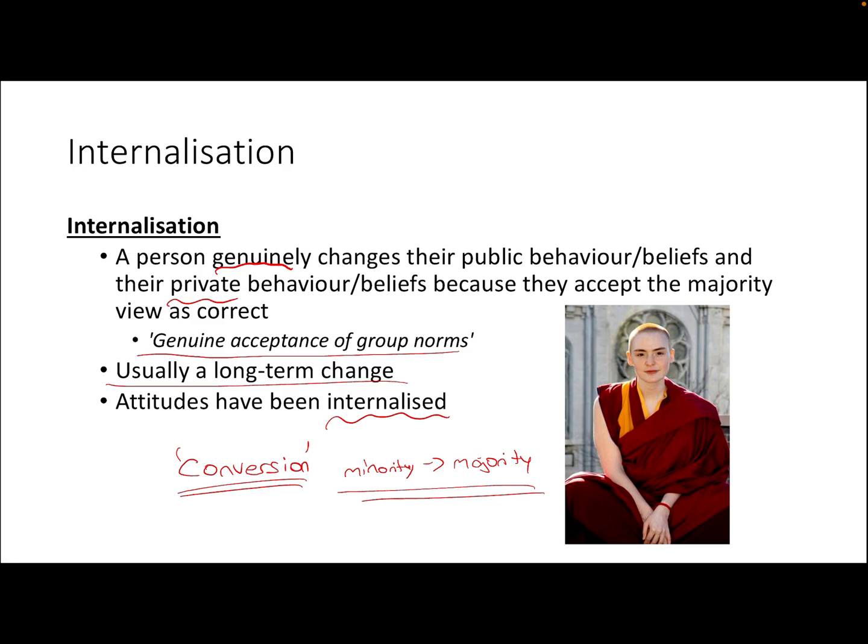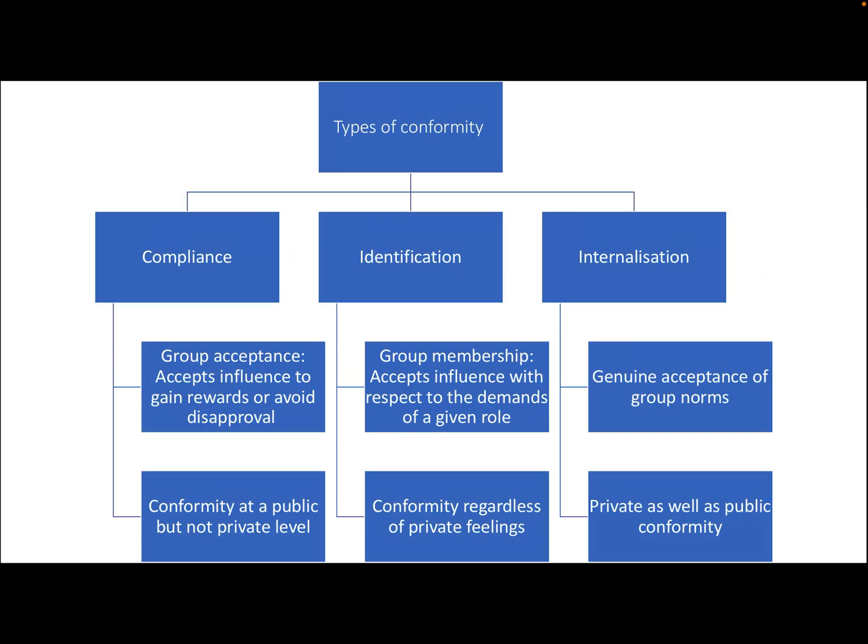So let's summarise then. Here we've got a nifty little diagram to break down the different types of conformity. So here we've got compliance. This can be thought of best as group acceptance. So we're conforming to the beliefs and the behaviours of the group because we want to gain rewards and we want to avoid disapproval from the group. So here we've got conformity at a public level, but not a private level. And remember, this is likely to be short term. This is only happening while we are being monitored by the group.